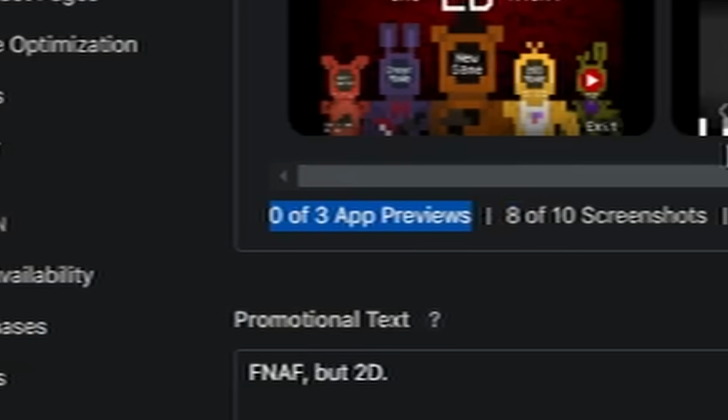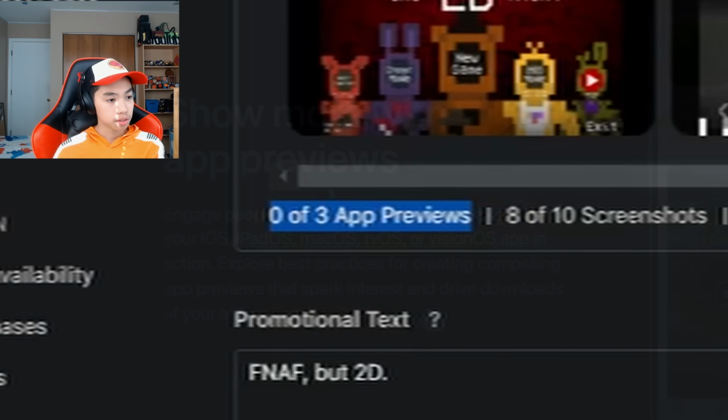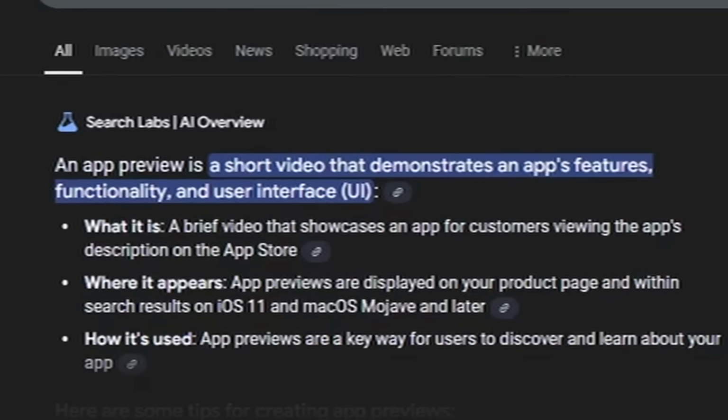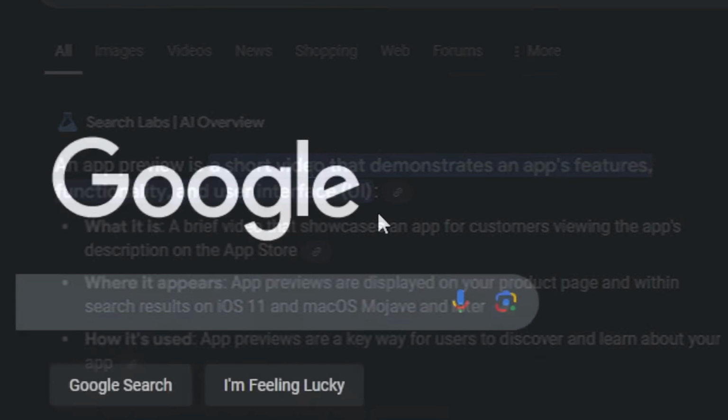Okay, it says 0 of 3 app previews. I don't know what an app preview is. Engage people on the App Store with videos of your iOS app. Best practices for creating. I'm guessing it's this. If the app preview is a short video, that's the trailer, which means we need to make it.